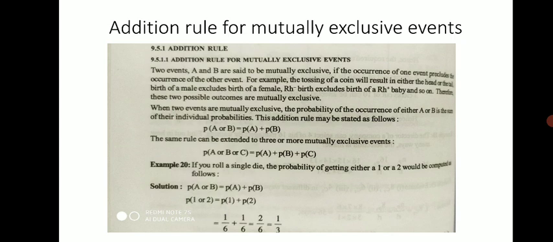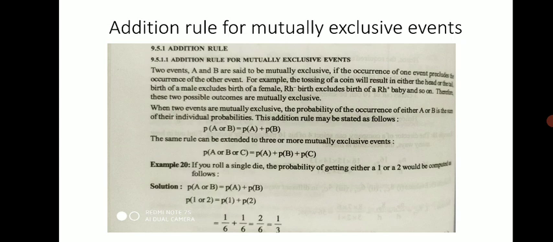Here we have to calculate for either 1 or 2. We know that a die has 6 numbers, on each face a particular number from 1 to 6, and here we have to calculate whether either 1 or 2 will appear if we roll a die. So we have to calculate for both these conditions.